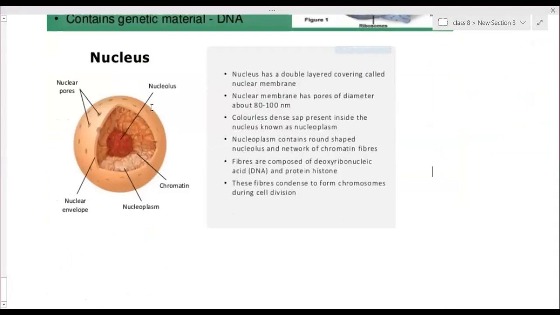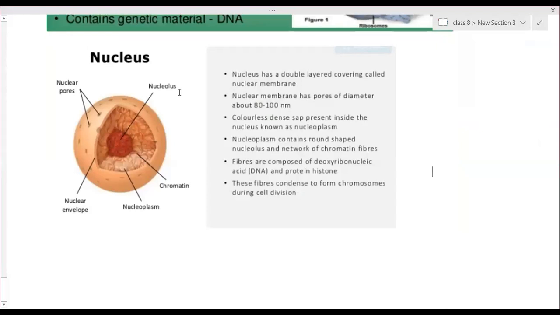The outer boundary is called the nuclear membrane, and it is a double wall. Inside the nuclear membrane, at the center, there is one dark spot, which is called the nucleolus.